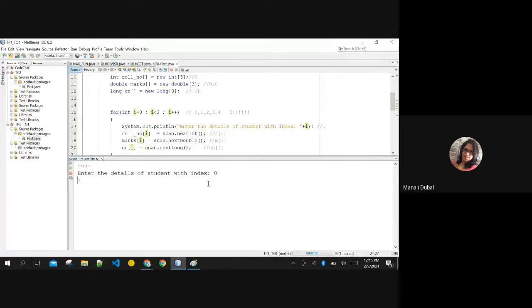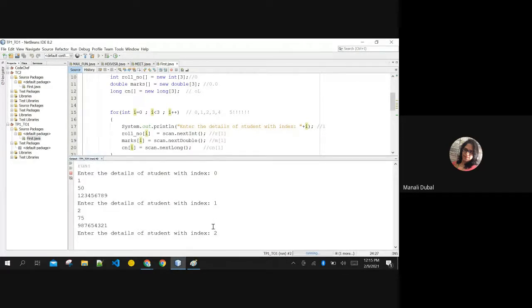Roll number is 1. He has got 50 marks. Contact number is some big number. Index number 1, second student, is the roll number. He has secured 75 marks. This is his contact number. And index number 2, 3 students are there, no, 0, 1 and 2.